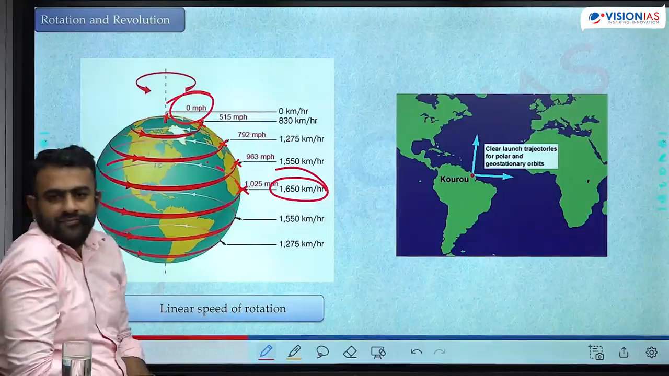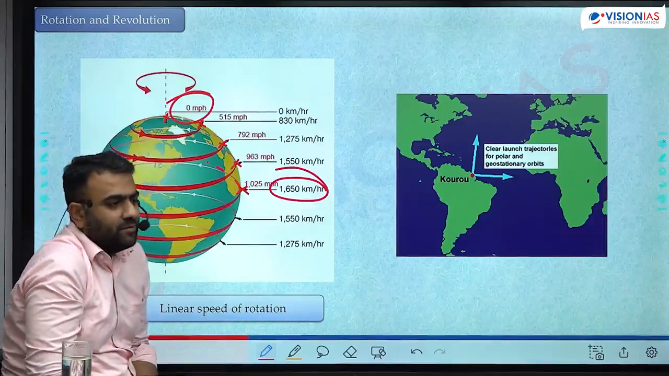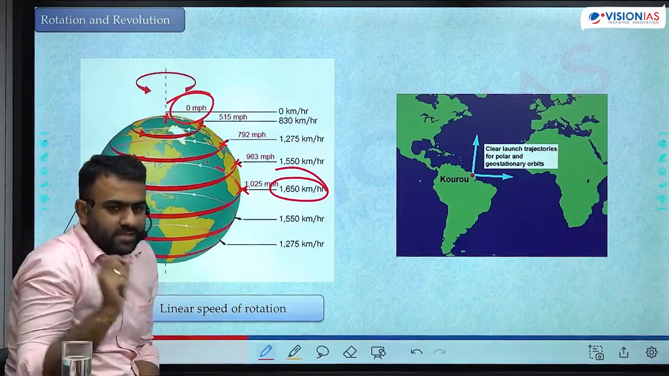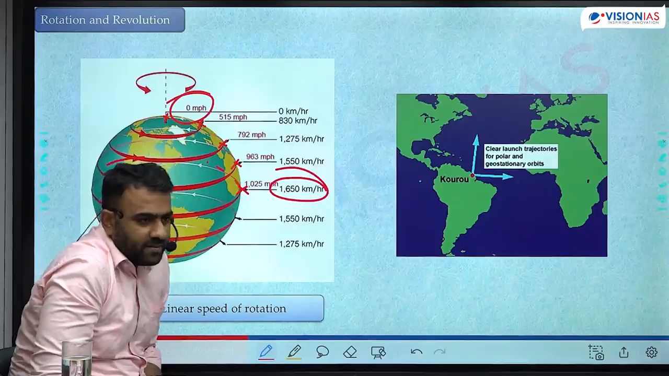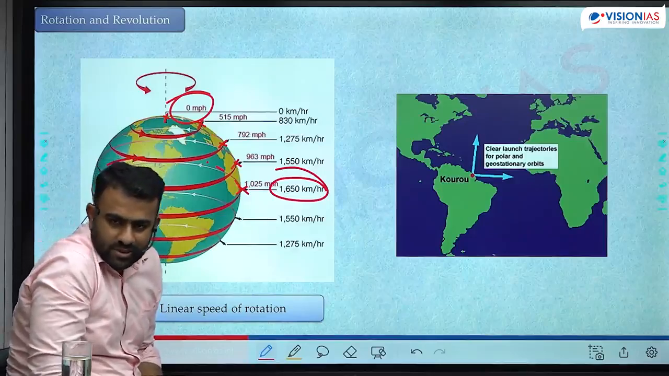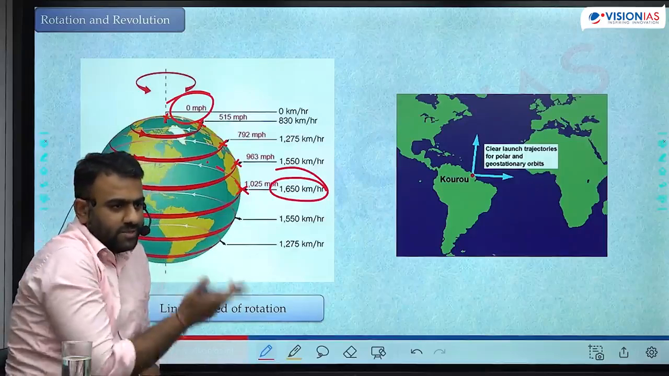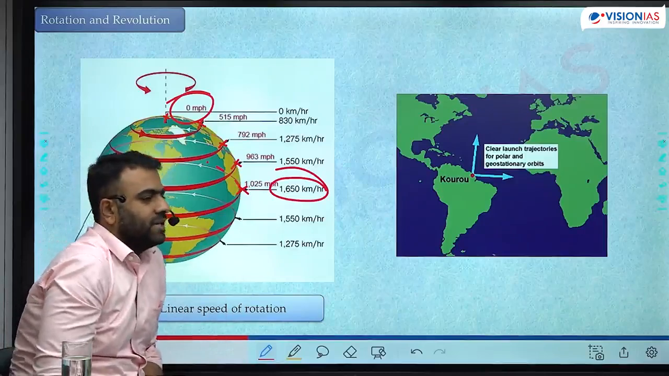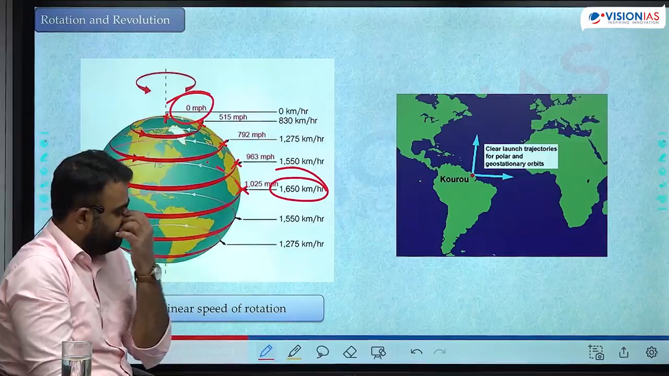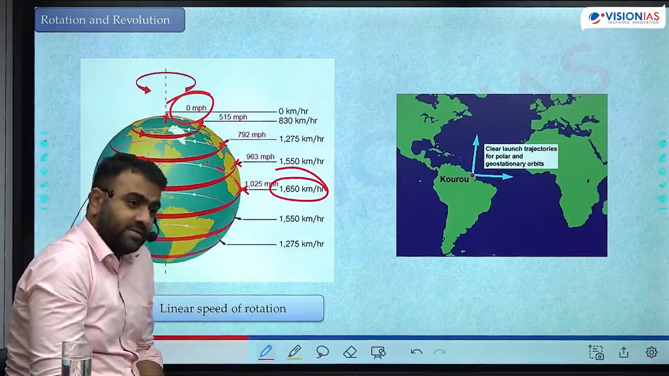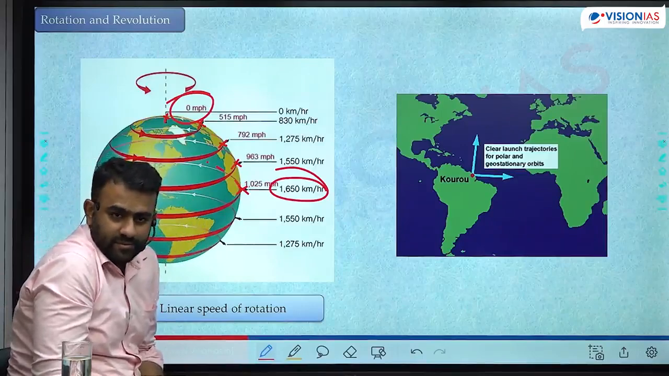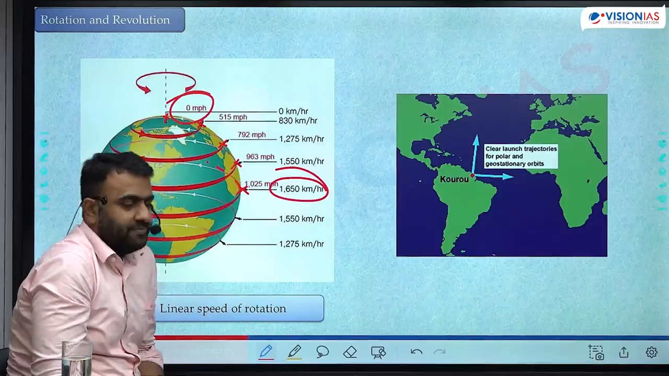The linear speed of rotation of Earth is maximum at the equator. It comes to about 1650 km per hour and decreases to 0 at the poles, both the North Pole as well as the South Pole. In both cases, it is 0. That is linear speed. Angular speed is the same everywhere. At every latitude, the angular speed is the same.